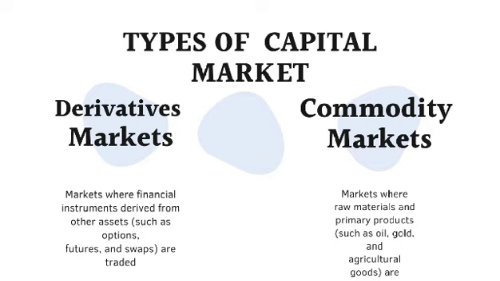Fourth is derivatives markets. Here, people trade contracts based on the value of other assets, like options and futures. And the last one is commodity markets. These involve trading of raw materials like oil, gold, and agricultural goods.